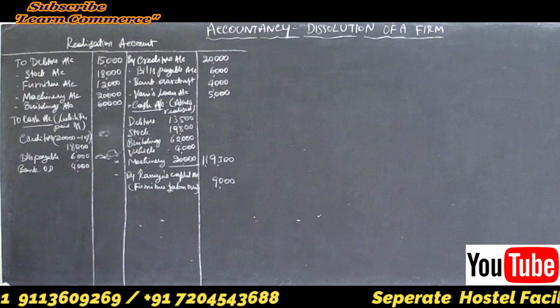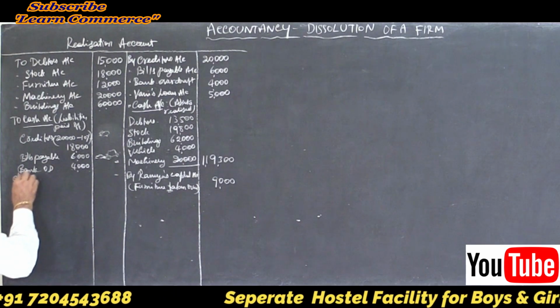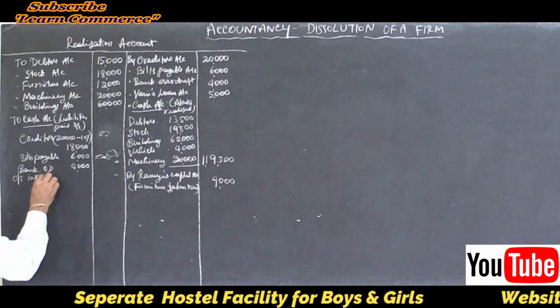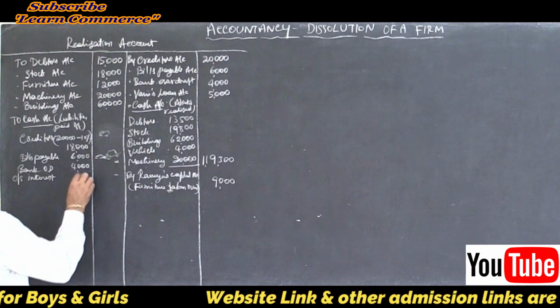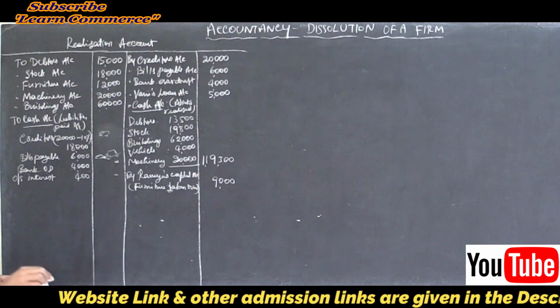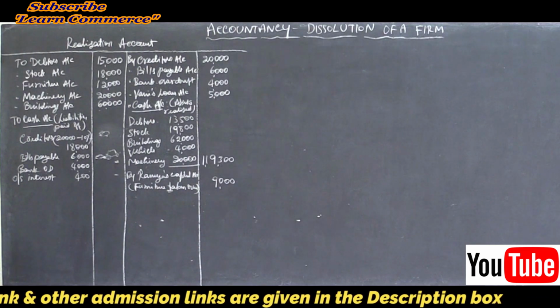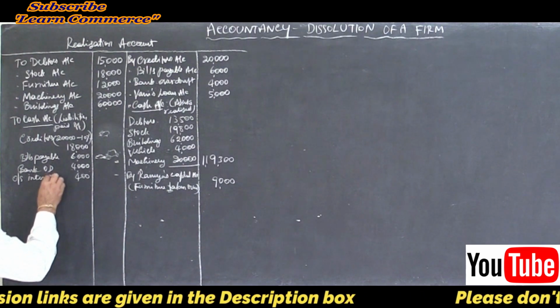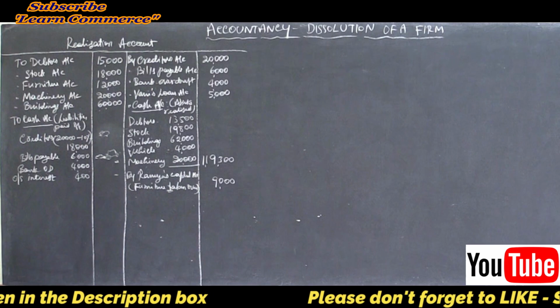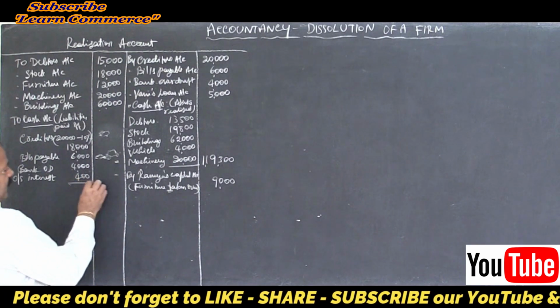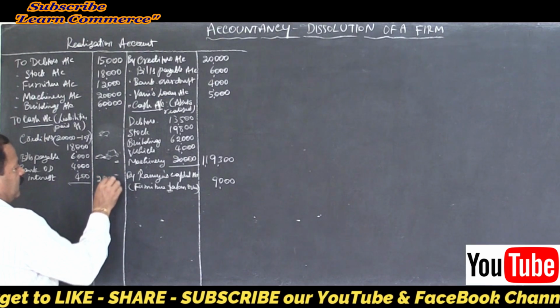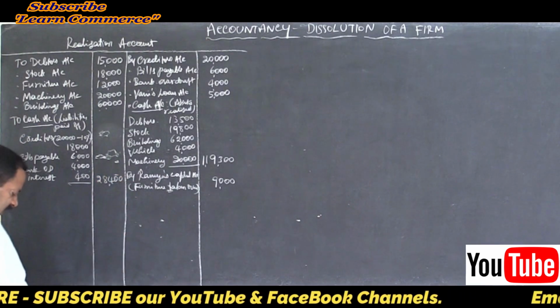That's outstanding interest, right? Outstanding interest is 400. Refer to the adjustment. Right, outstanding interest. Yes. So 28,400 is the total payment of liabilities.